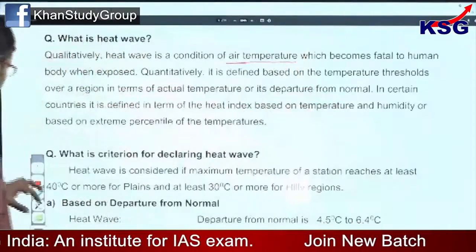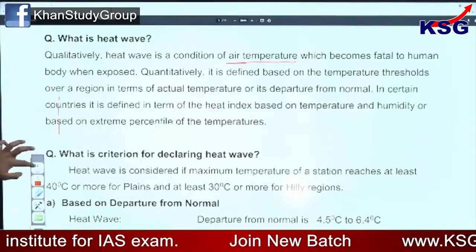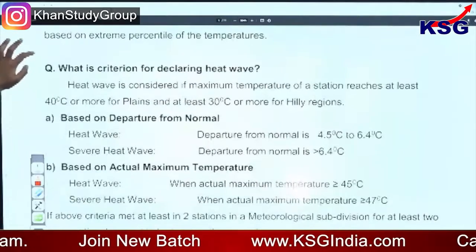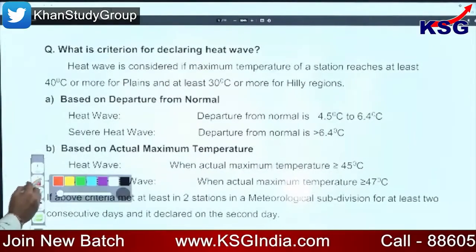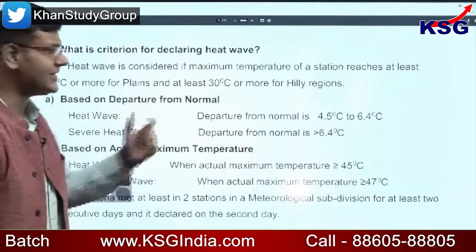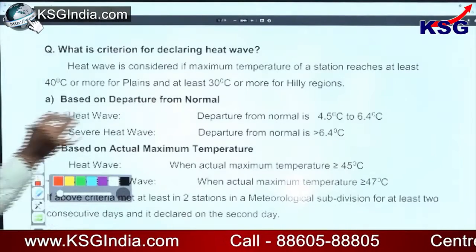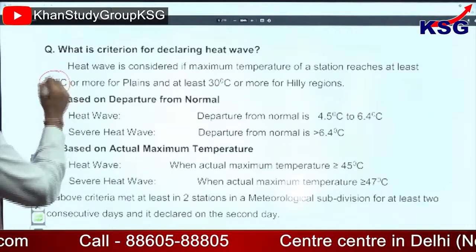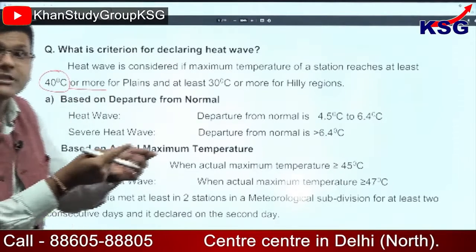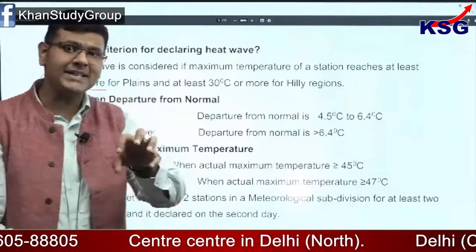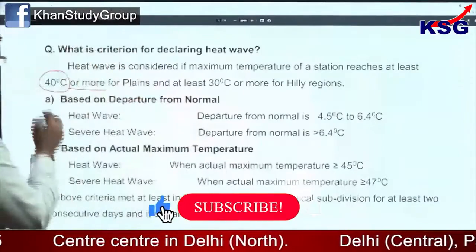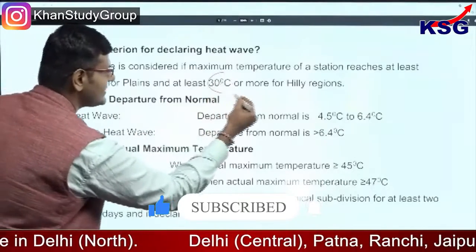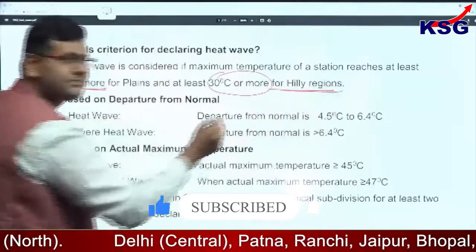Now let's see what those are. What is the criterion for declaring a heat wave? This is a very important prelims question that can come. A heat wave is considered if the maximum temperature of a station reaches at least 40 degrees Celsius or more for the plains, and at least 30 degrees Celsius or more for the hilly regions.